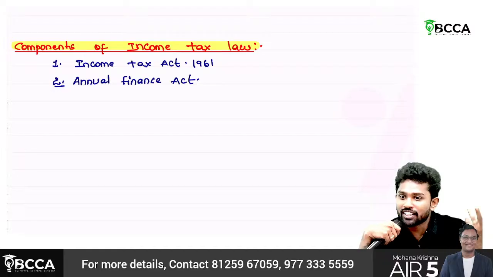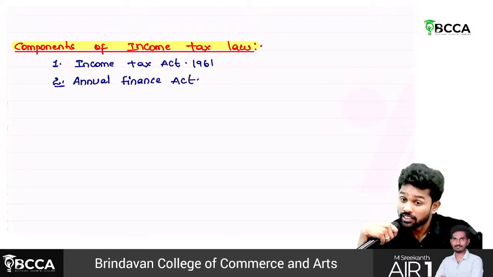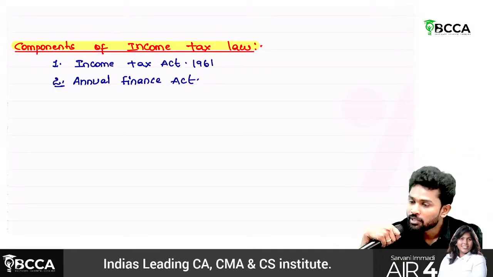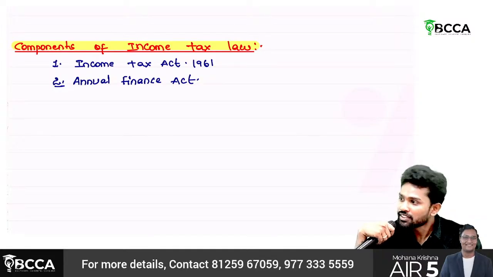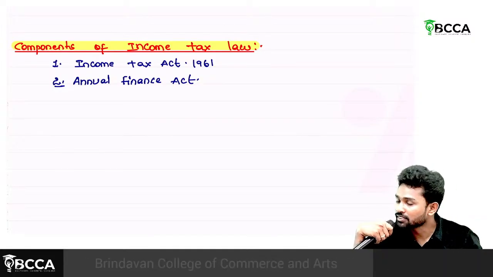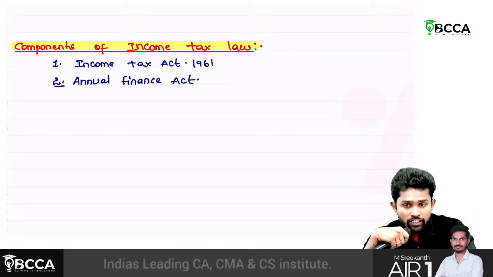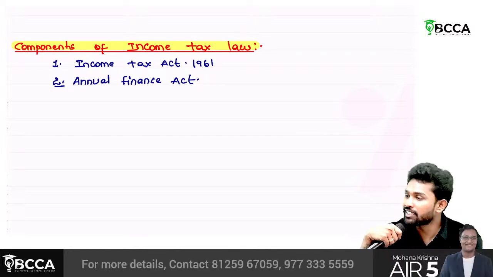Below 100, no tax; above 100 only, it might get taxed. If you keep the same 500 as basic exemption limit now, then everybody is going to pay tax. So those have to be updated year after year, considering inflation, global factors, all those things.